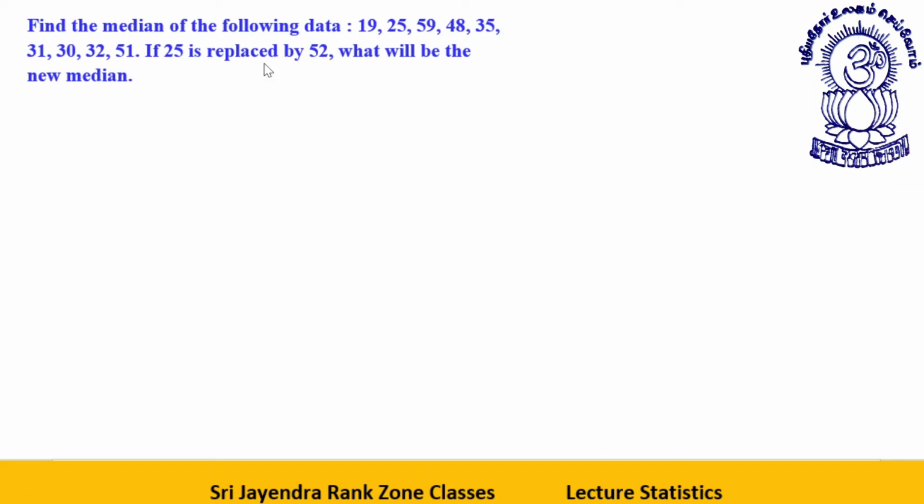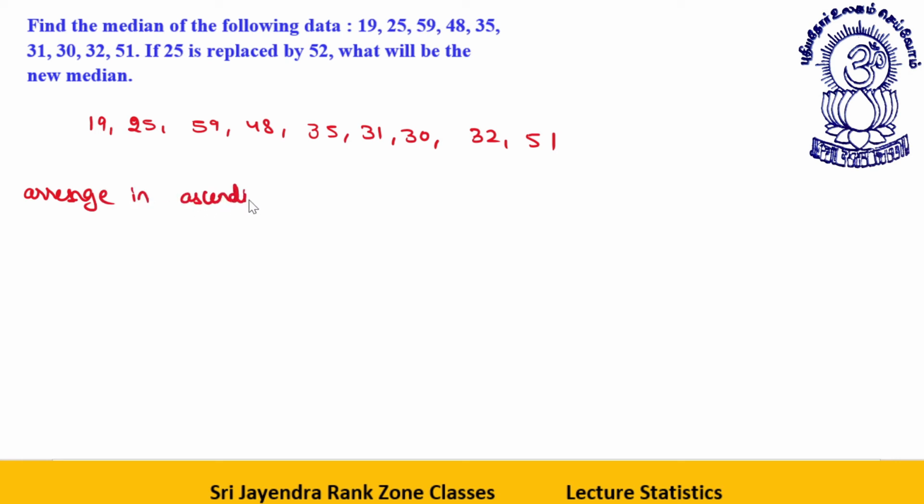Find the median of the following data: 19, 25, 59, 48, 35, 31, 30, 32, 51. I repeat the values: 19, 25, 59, 48, 35, 31, 30, 32, 51. Let's find the median. First of all, arrange in ascending order. What will happen?